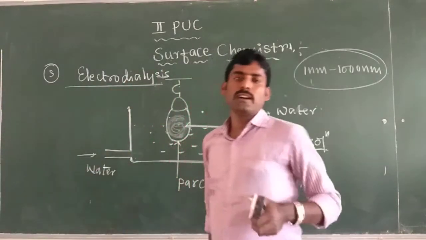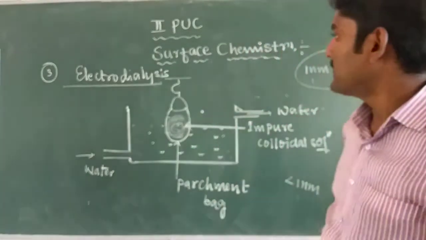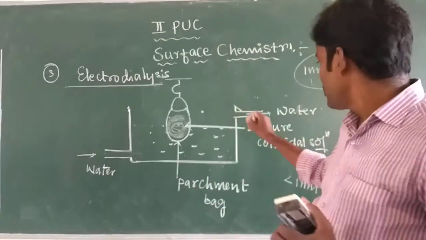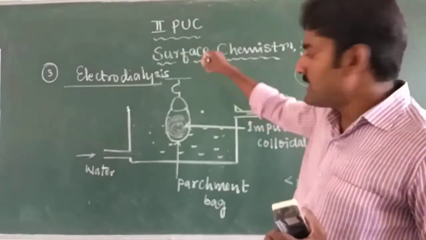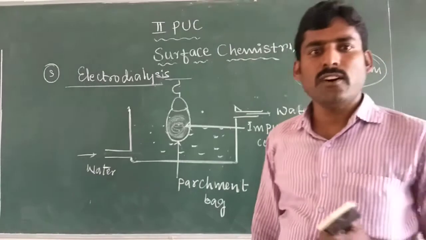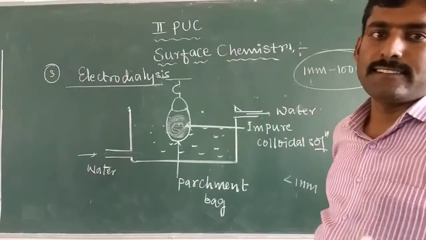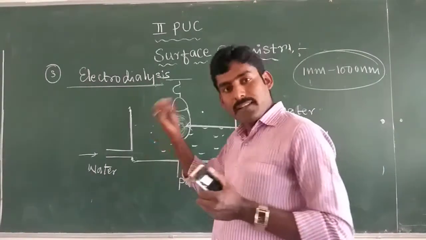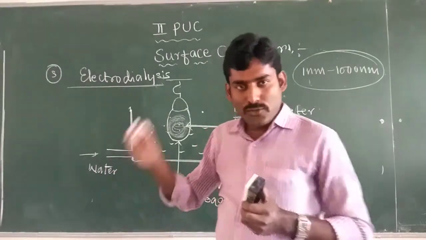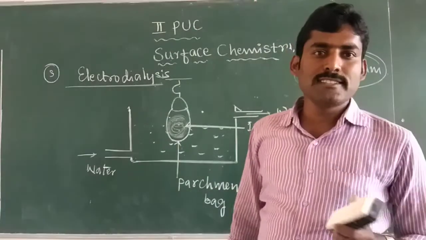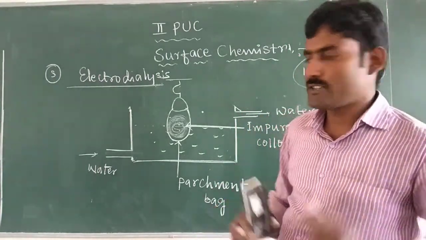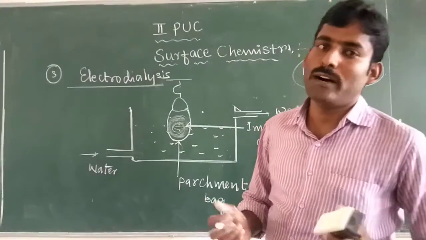So what is the difference between electrodialysis and ordinary dialysis? In dialysis, a parchment paper is taken and impure colloidal solution is filled into that and it is suspended into the vessel containing water. But the process of dialysis can be further enhanced with the help of electrodialysis. In this electrodialysis process, an electric field is applied between the electrodes which are placed in the vessel containing water. That's the difference.